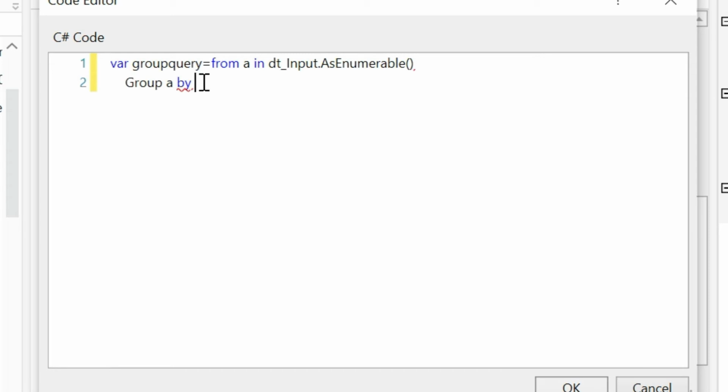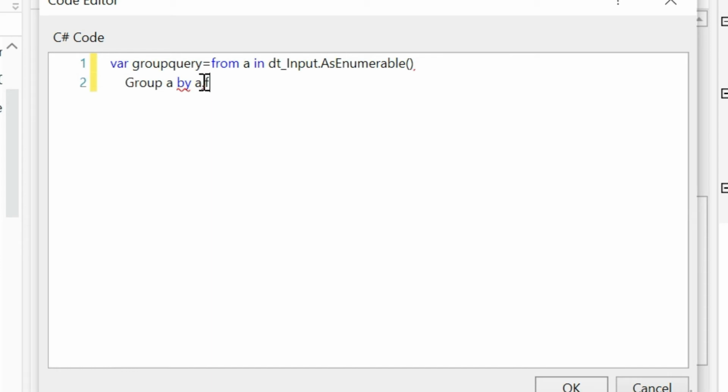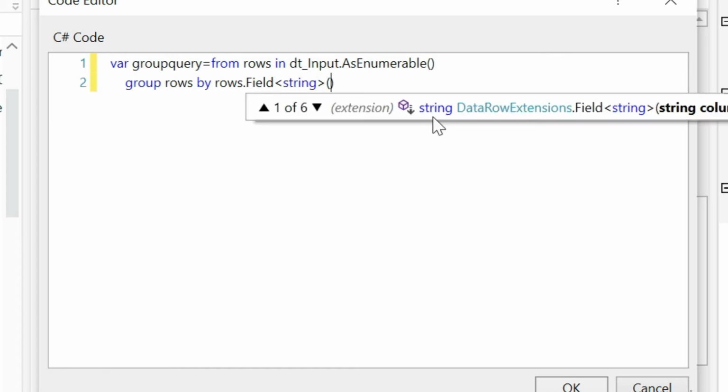Group a by a dot, I will give some other name, rows, group rows by rows.Field. This is a string, so I will give string. Now if you give curly braces, you are getting the column name. So our column name is department